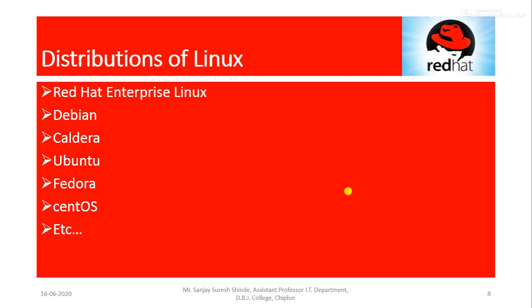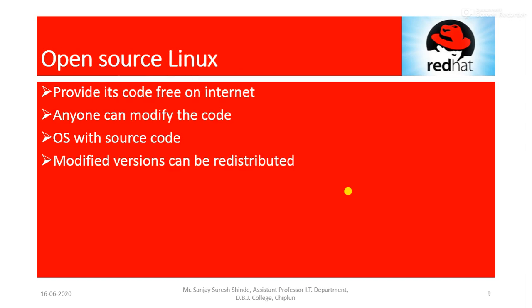Fedora is sponsored by Red Hat, okay, and it is a foundation of the commercial Red Hat Enterprise Linux project. Same like Fedora, CentOS is there also. So CentOS is a community project that takes the Red Hat Enterprise Linux code, removes all Red Hat trademarks, and makes it available freely and distributed in the market. So these are some distributions of Linux.